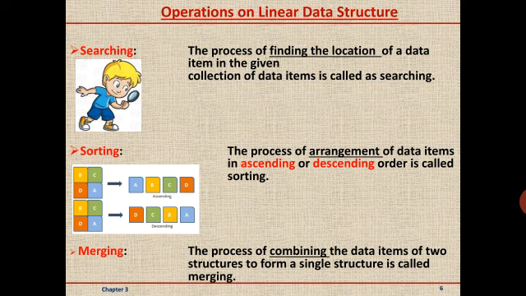Last operation on a linear data structure is merging. Merging means the process of combining the data items into a single data structure. Means many data items are available. Those we are combining into one group, that is called merging.